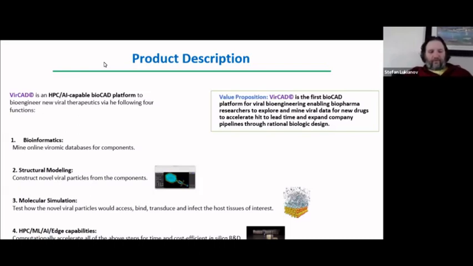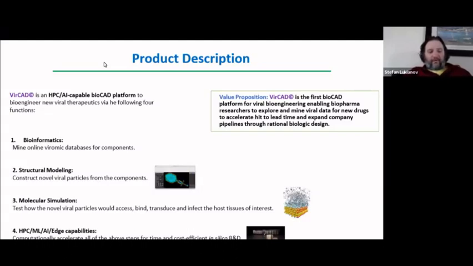the following four functions. The first is bioinformatics, where the first design layer is basically where you create a vector map by mining online genomic databases for the components. Those are then translated up to another design layer, which is the structural modeling layer, where you construct novel particles from those components to shape a viral morphology, a capsid morphology.